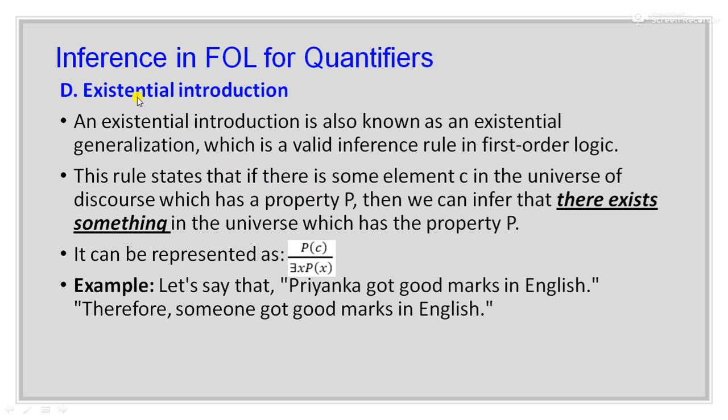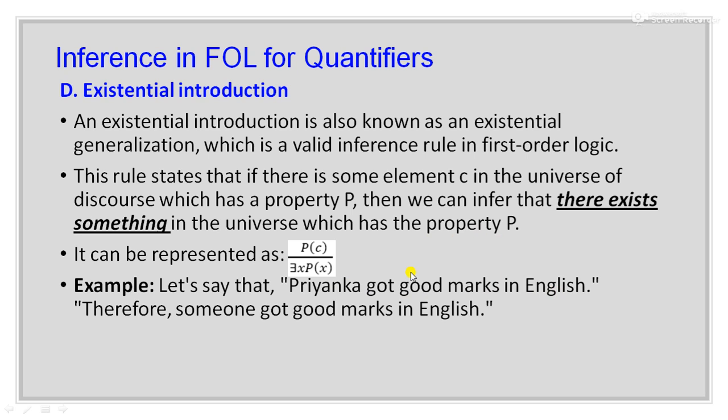Now the fourth is existential introduction. Existential introduction is also known as existential generalization, which is a valid inference rule in first order logic. This rule states that if there is some element c in the universe of discourse which has a property P, then we can infer that there exists something in the universe which has property P. For example, Priyanka got good marks in English.